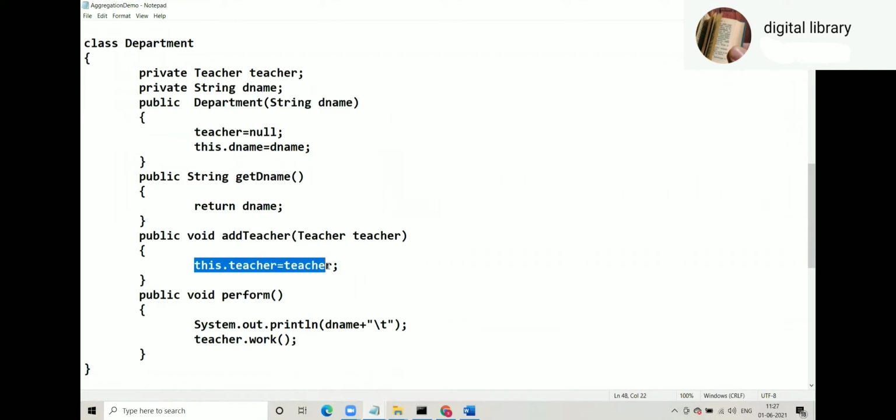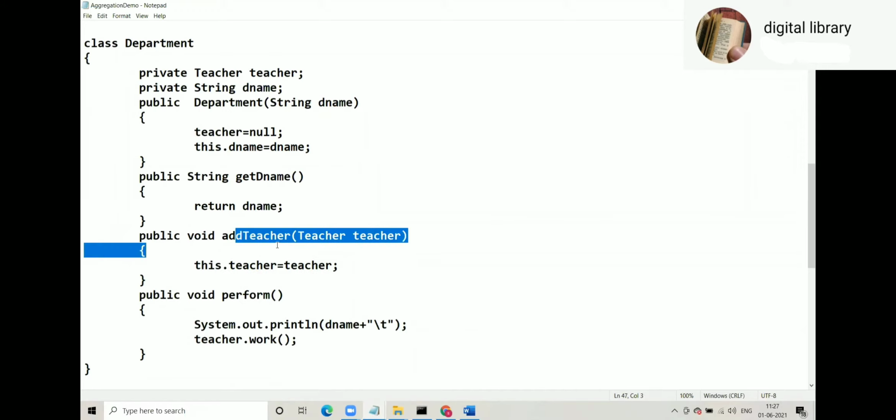So in order to add a teacher inside department, there's an addTeacher method given. And then we have perform. Now when department performs, who actually works? The teacher works. So inside department's perform, we have rightly called teacher.work. So when department performs, that means teacher works.